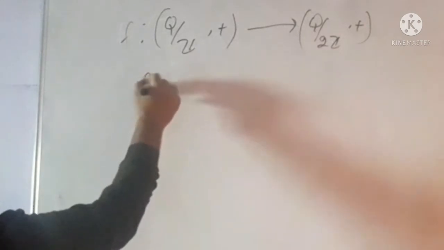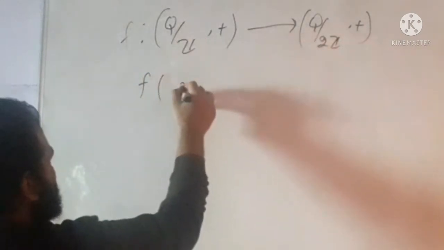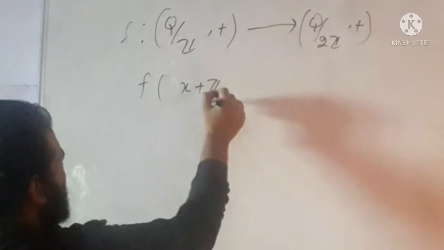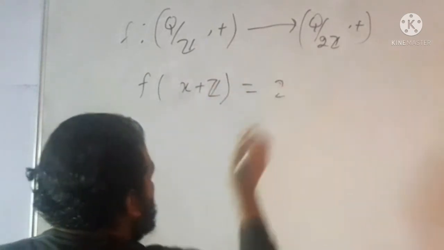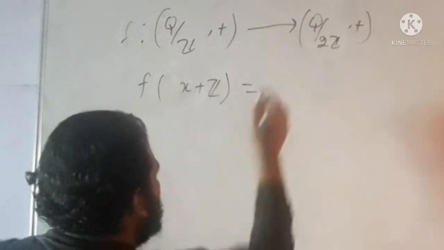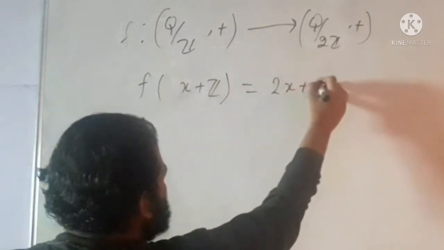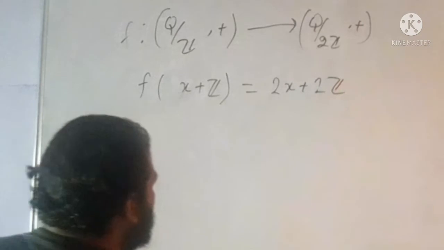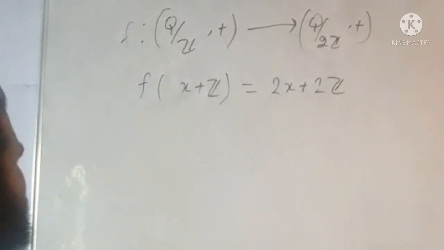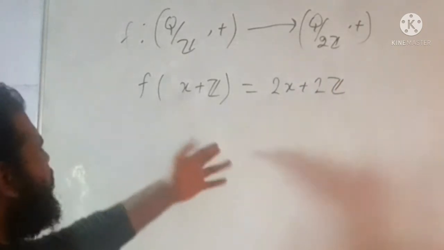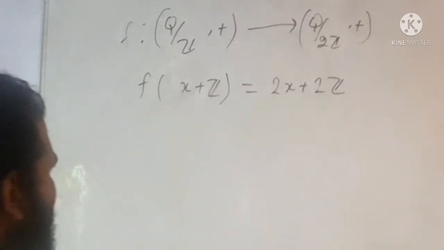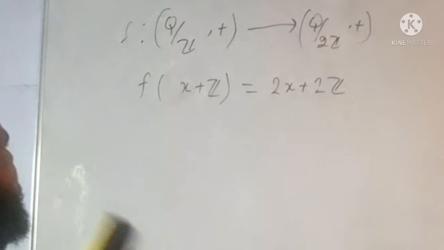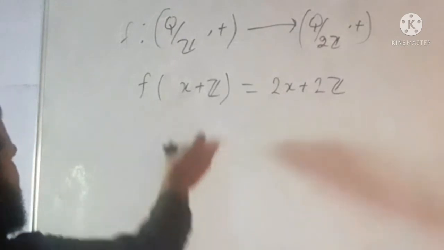Let me define f of x plus Z equal to 2x plus 2Z. This is the defining definition. In this way you can prove that this is a homomorphism. Check whether this is one-one or not.